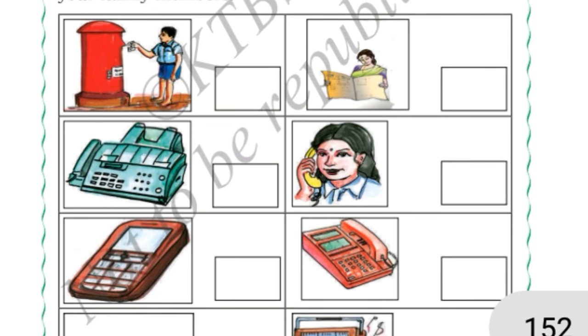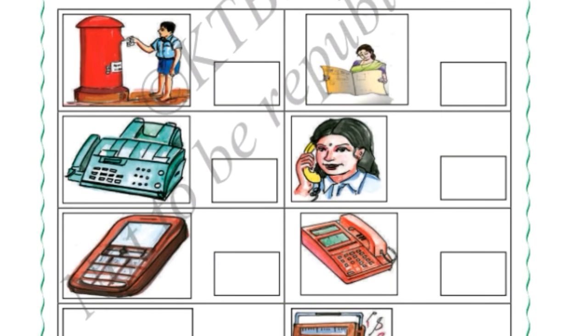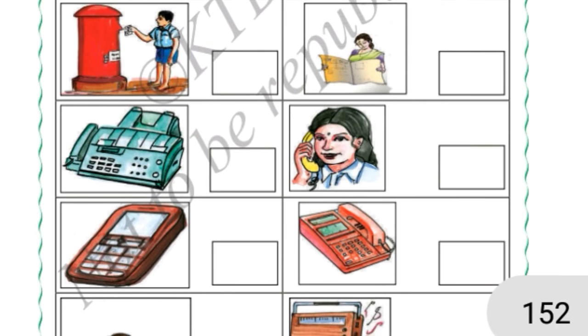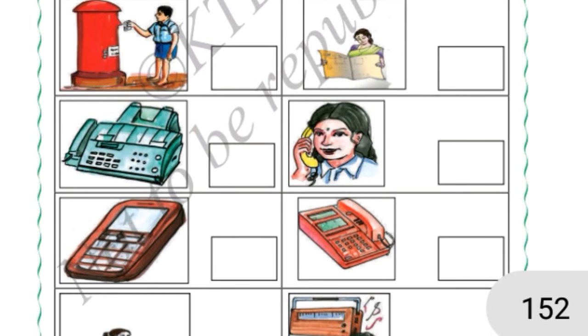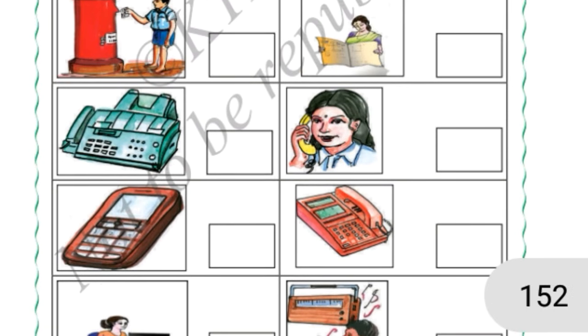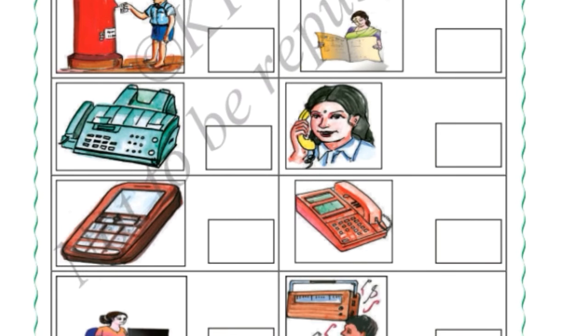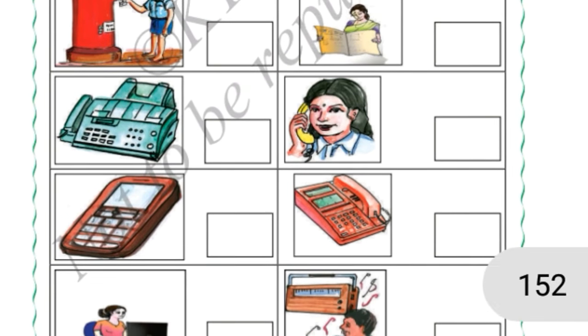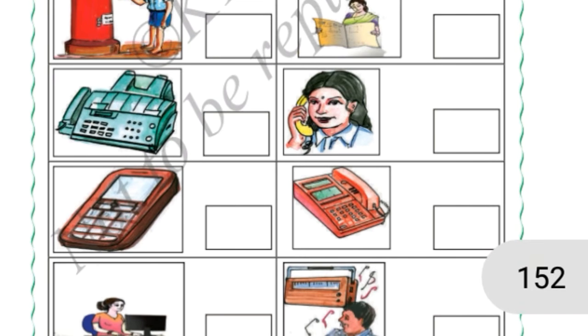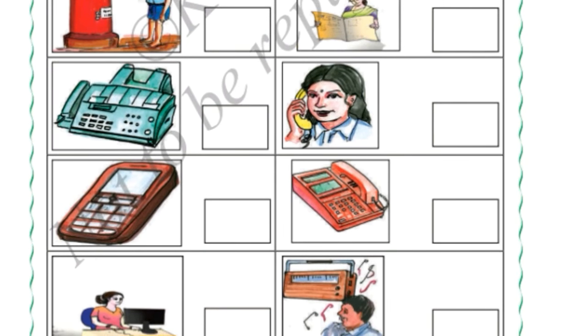Newspaper. Do you and your family members use newspaper, any one of you? Then you can put a right mark. Then telegram and telephone. If you use this in your home, you and your family, you can put a right mark, or if not, you can put a wrong mark. Mobile phone, cell phone, internet, that is computer, and radio.